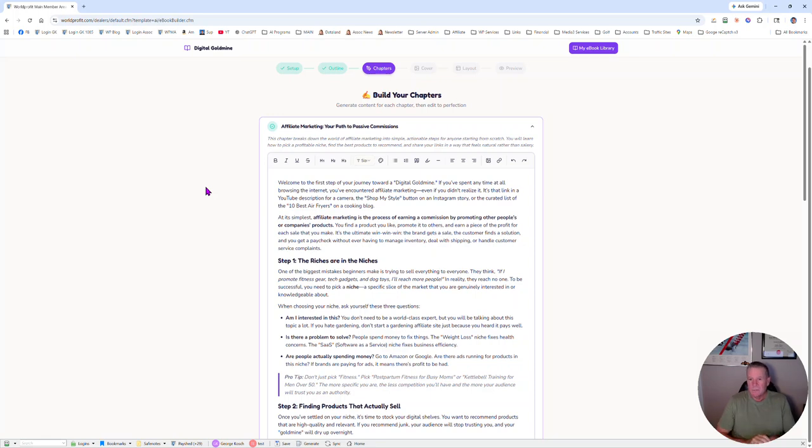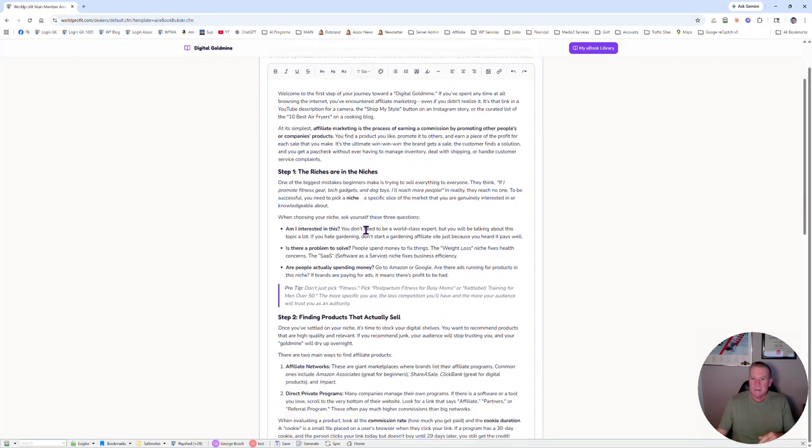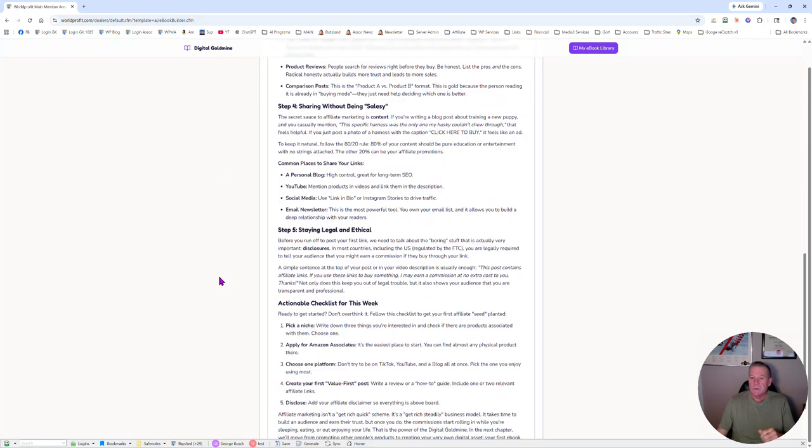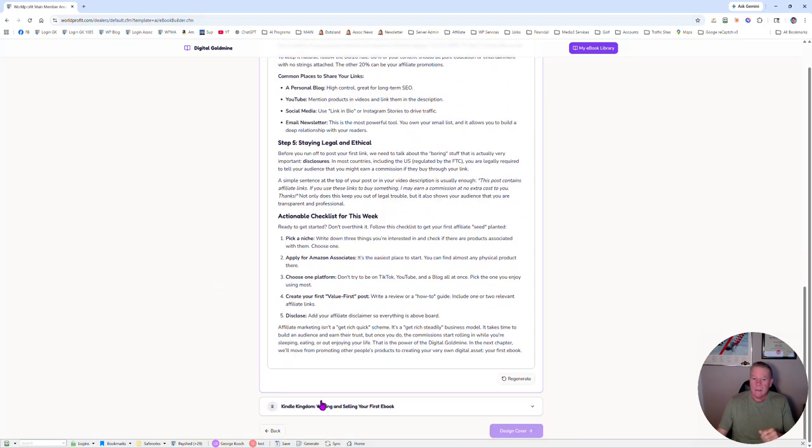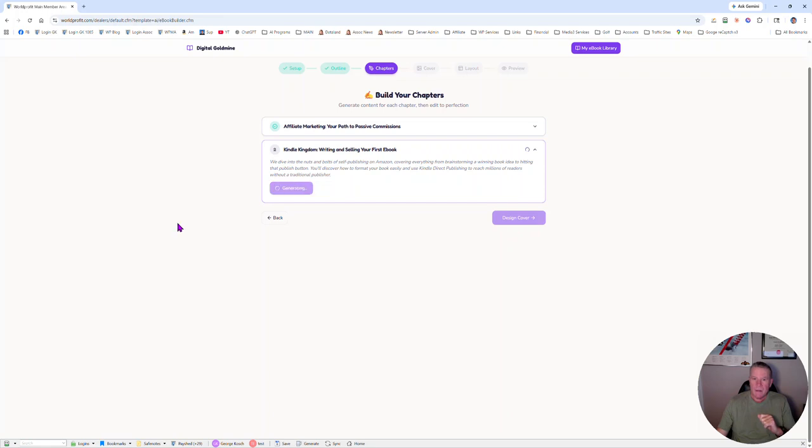You're in an editor. You can completely change things here. You can modify, you can regenerate the chapter, or you can say, hey, you know what? Let's move on. So you click the next chapter. Yep, I like it. Let's generate chapter 2. So far you can see that what I like about this program is it involves you. It's not just the AI.